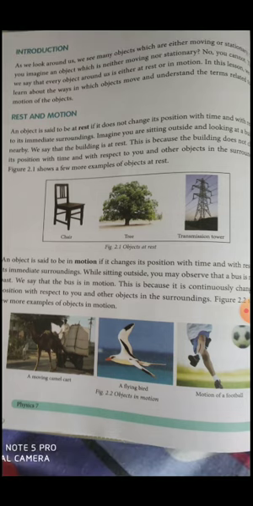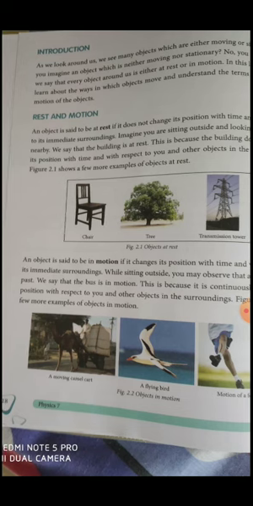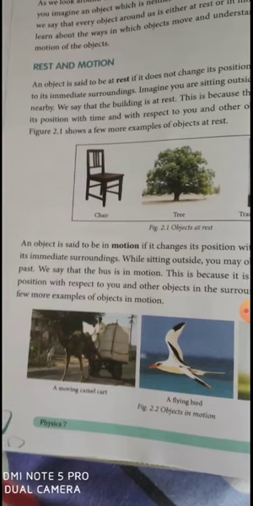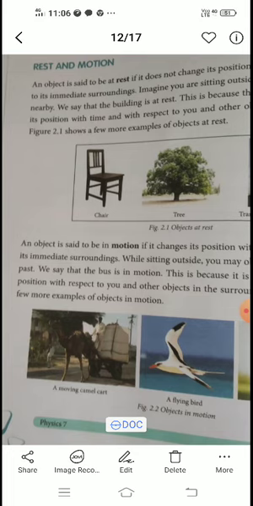Now, consider any other thing, something which can move or crawl. You take a cat and leave it in one place, you will find it will keep on changing its place with respect to time. So in that case, you call the object to be in motion. An object is said to be in motion if it changes its position with time and with respect to its immediate surroundings. For example, you place a dog near your door. After some 2 minutes, you will find the dog is somewhere inside your house. So it has moved with respect to time as well as with respect to the door. All these things you can infer about motion.